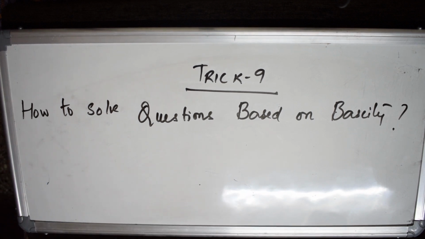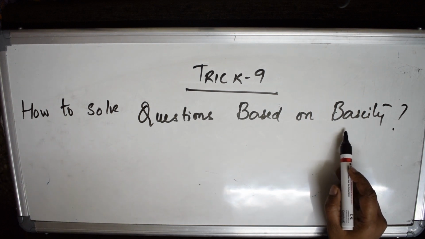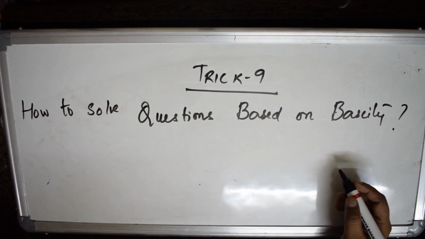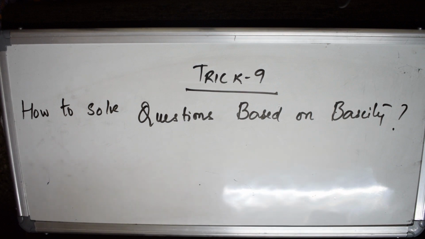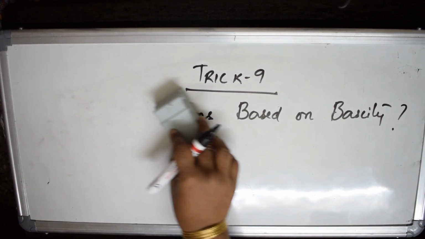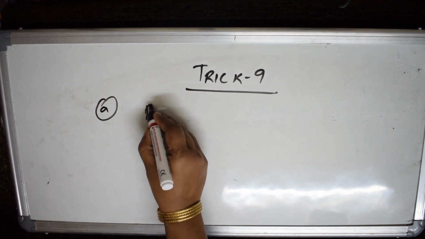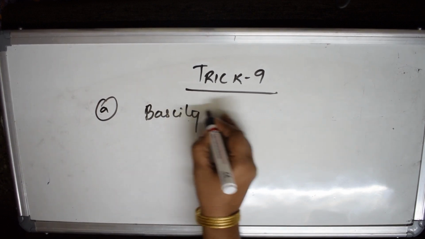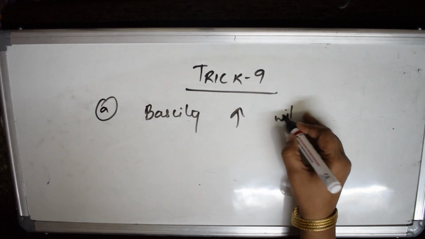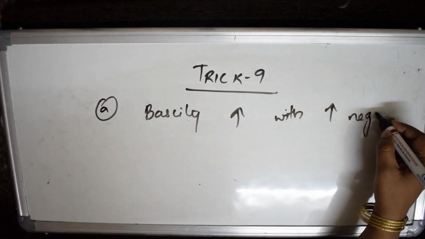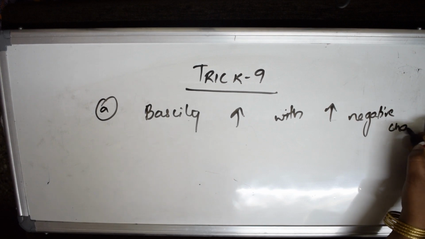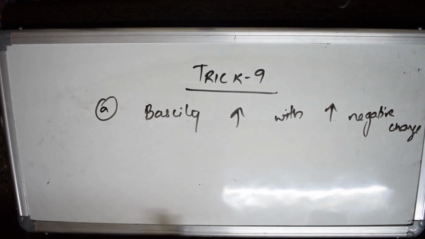Already I have given you a clue about acidity in the last trick, trick number 8. Now we'll see how to solve questions based on basicity. Here basically I'll be teaching you which is directly related and which is inversely related. Most important thing, let us categorize the whole concept into different tricks. The first trick about basicity: basicity always increases with increase in negative charge. That is the first concept which you have to remember. When the negative charge increases, the basicity increases.